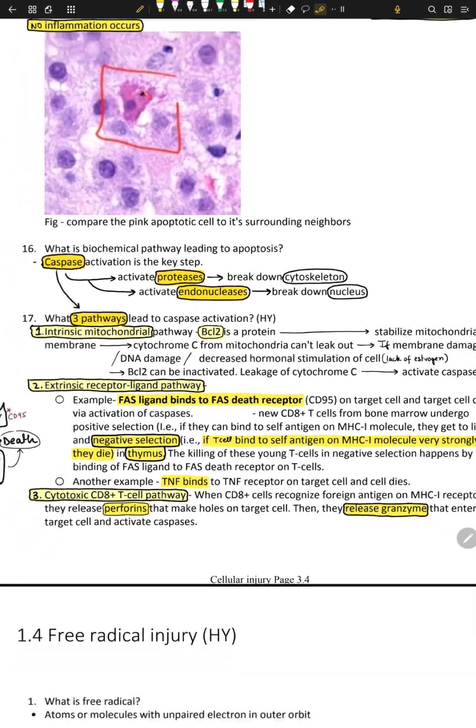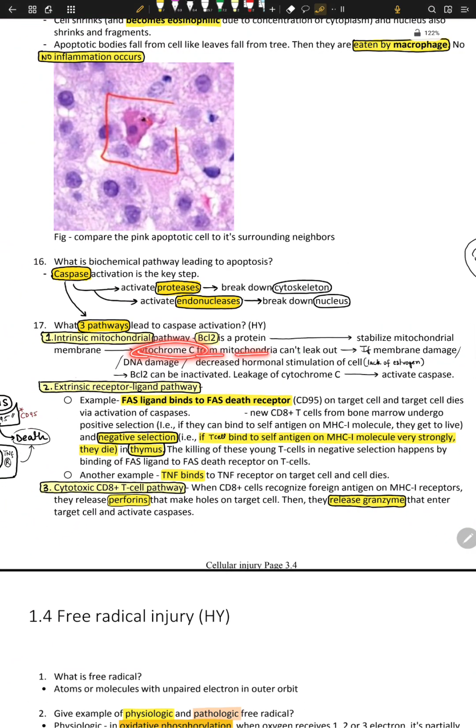BCL2 is a protein. It stabilizes the mitochondrial membrane so cytochrome C can't leak out. If the membrane is damaged, or there is DNA damage, or decreased hormonal stimulation, like lack of estrogen in your period cycle, BCL2 gets inactivated, cytochrome C leaks, and the caspase system is activated.